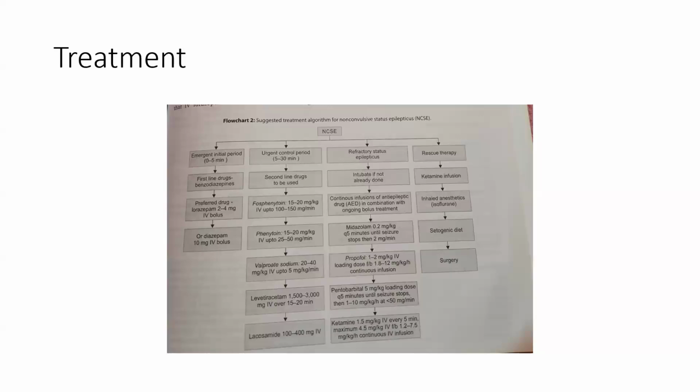Then 1 to 10 mg per kg per hour at less than 50 mg per minute. Then ketamine 1 to 1.5 mg per kg IV every 5 minutes, maximum 4.5 mg per kg, followed by continuous infusion. Then in super refractory status epilepticus, we can give the rescue therapy, that is ketamine infusion, inhaled anesthetic like isoflurane, ketogenic diet, and we can go for surgery.